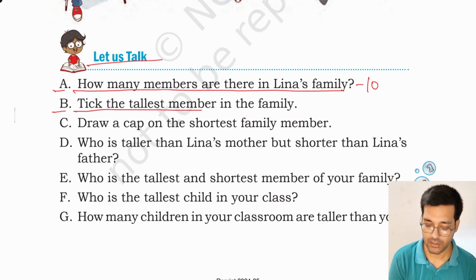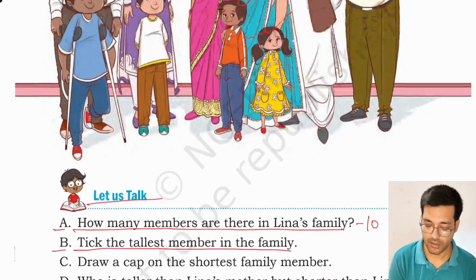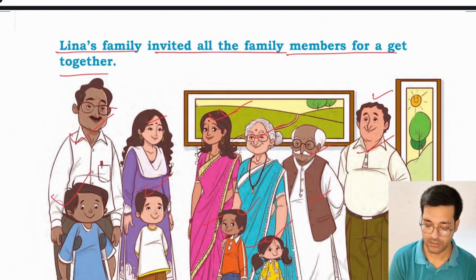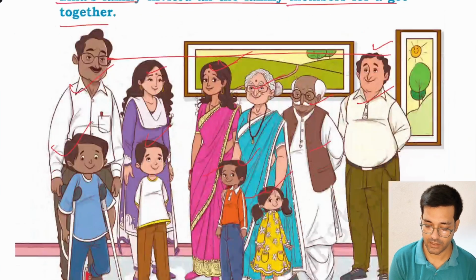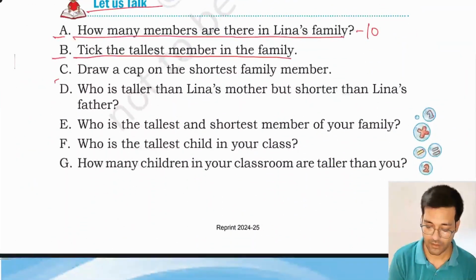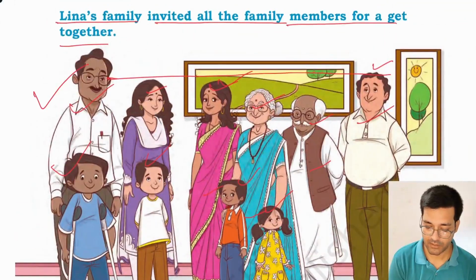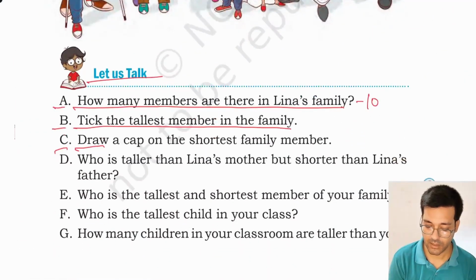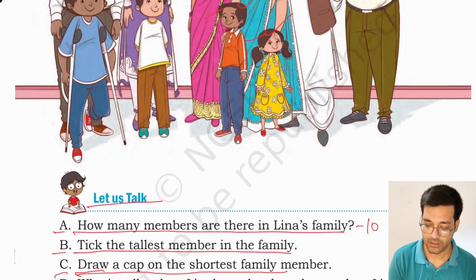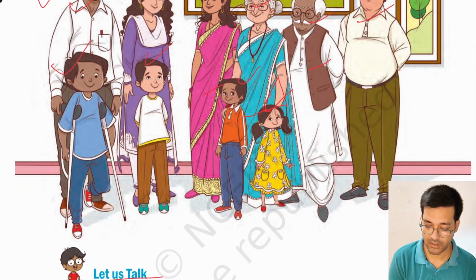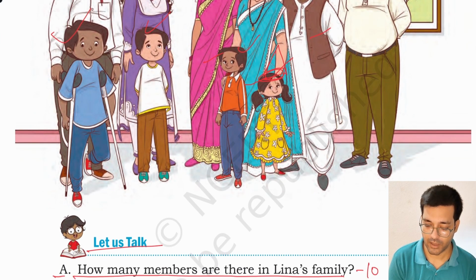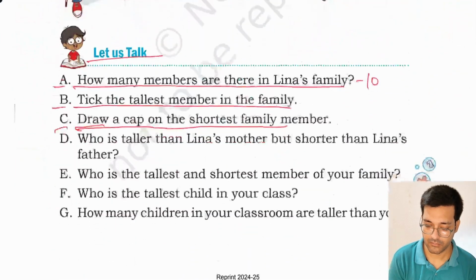B. Tick the tallest member in the family. Lina's father is the tallest member in the family. You have to tick Lina's father. He is the tallest. C. Draw a cap on the shortest family member. Okay, the shortest family member is Lina's cousin. You have to draw a cap on her head.